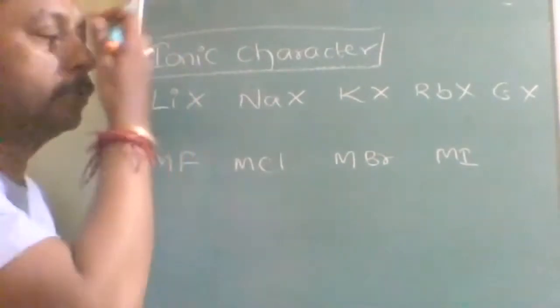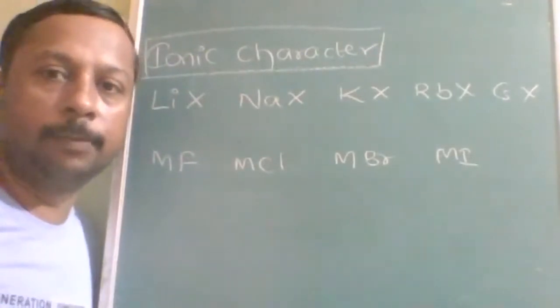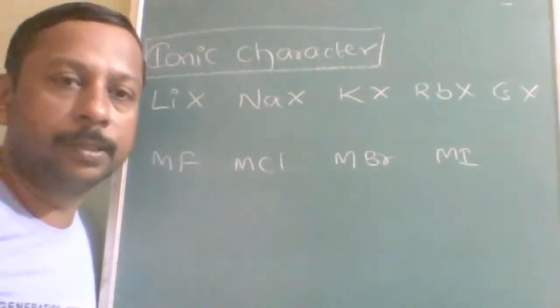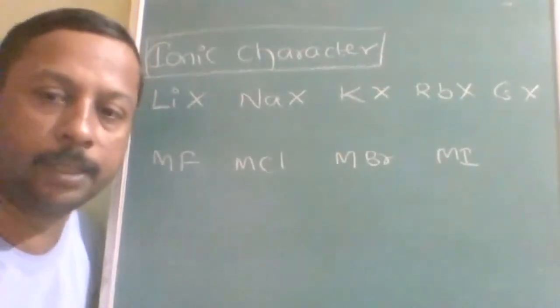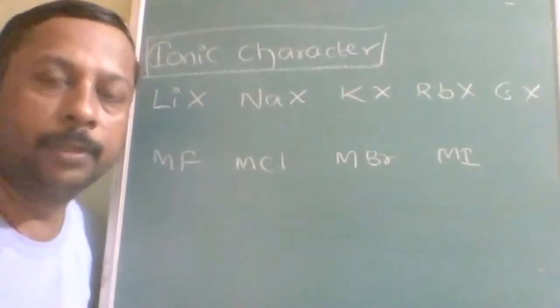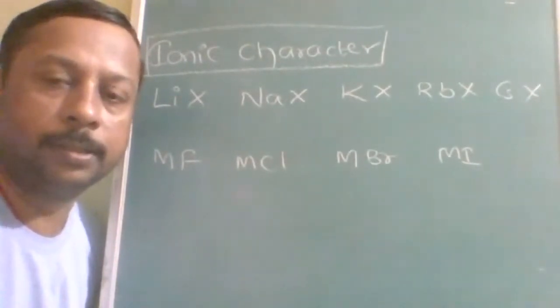Now, Fajan's rule again has two parts: polarizing power and polarizability. In the first series, which part will you use? Here, which is changing? The cation is changing.